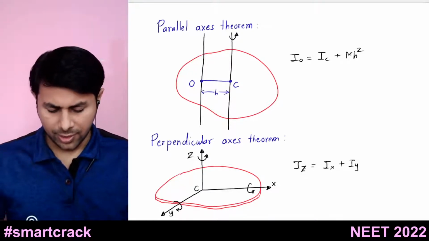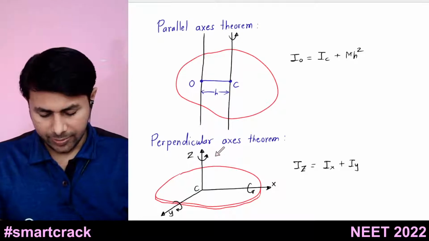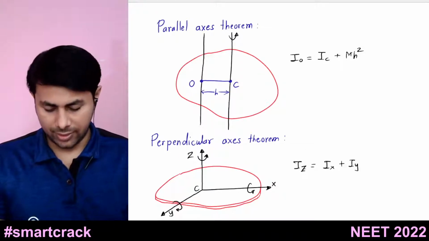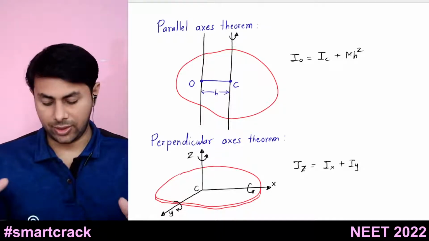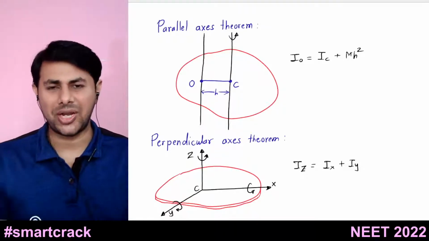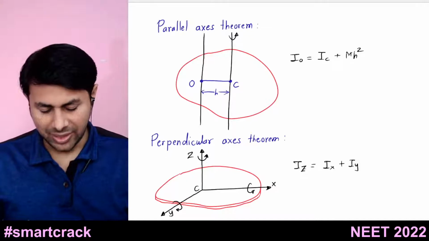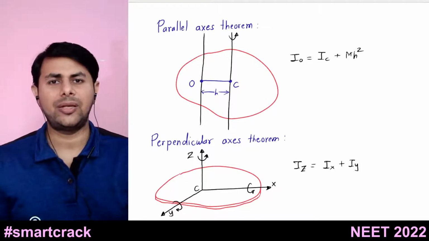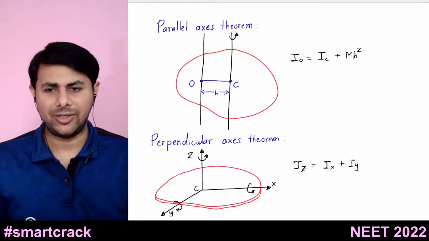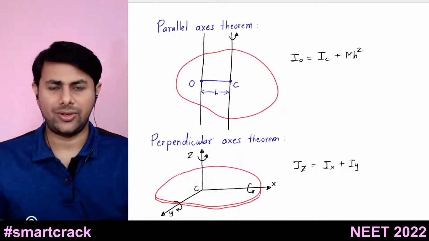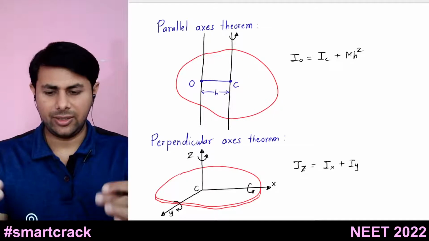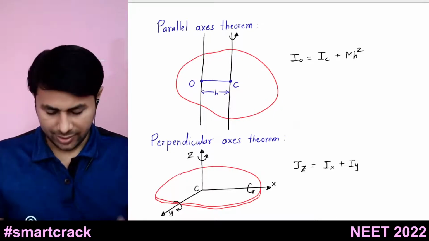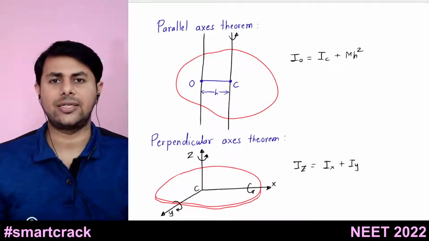After that, next is the perpendicular axis theorem. The parallel axis theorem is applicable to all kinds of bodies. The perpendicular axis theorem is applicable only to a specific kind of bodies called laminar bodies or planar bodies, the bodies which are very thin, so you can keep them in a plane. For them, the perpendicular axis theorem is valid.